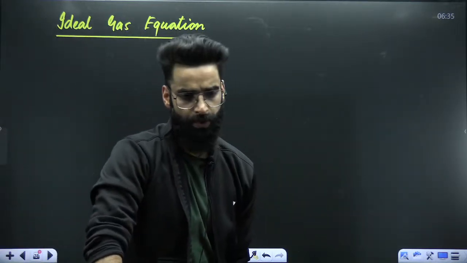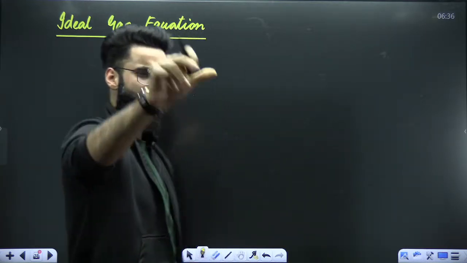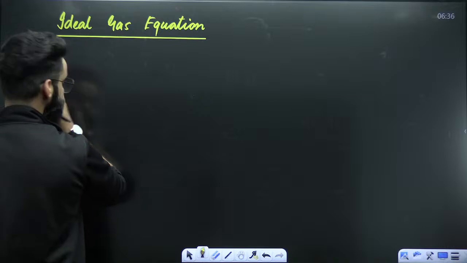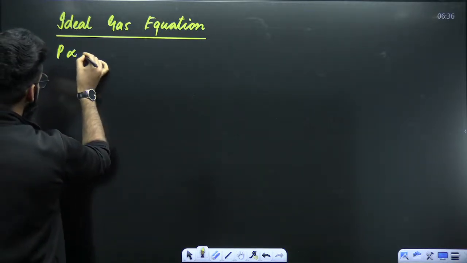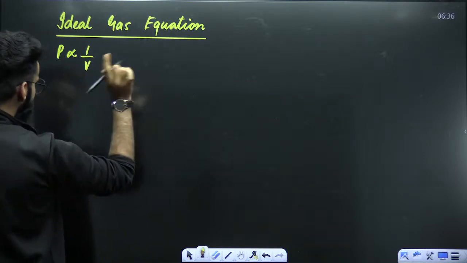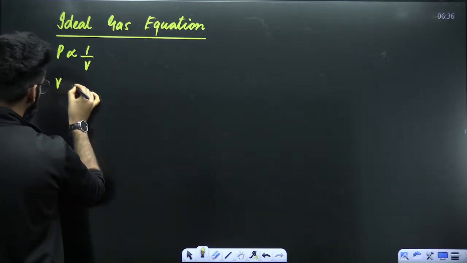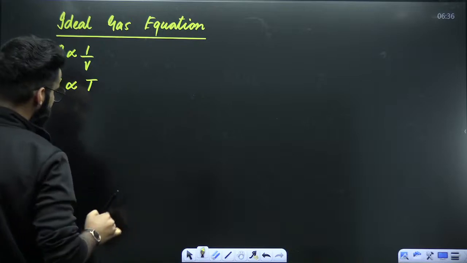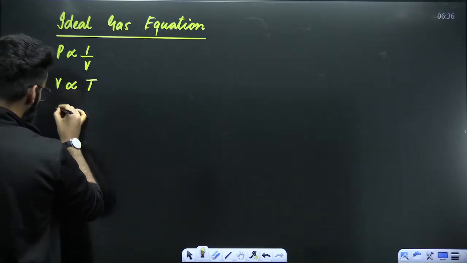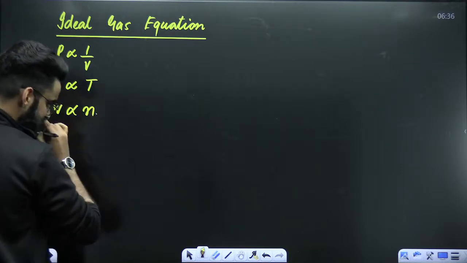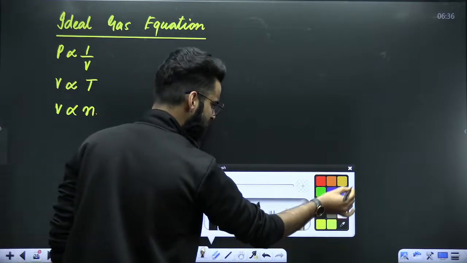We discussed 4 laws, right? The first law, if you remember, was pressure is inversely proportional to volume, keeping moles and temperature constant. Second was volume is directly proportional to temperature in Kelvin, keeping pressure constant. Leave the third law aside. Fourth was volume is directly proportional to moles. So I just wrote 3 laws.